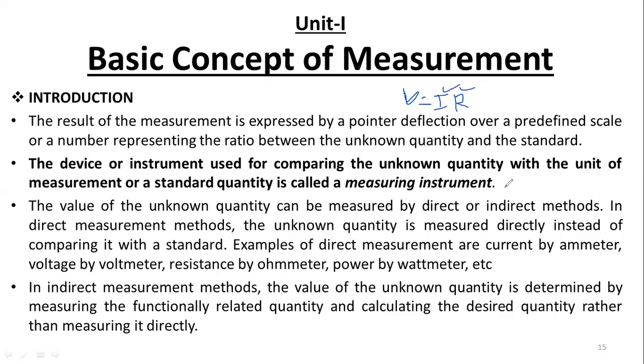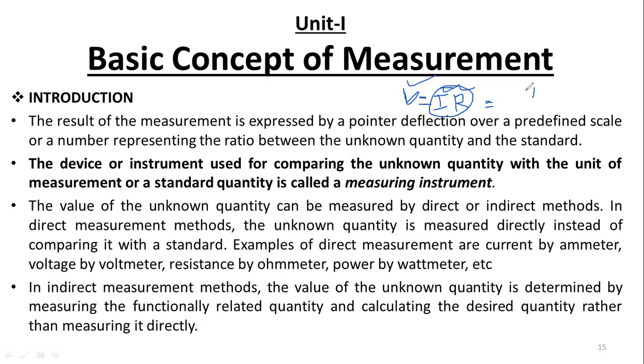Yes, sir, it is possible. The formula V equal to IR is already there. By using the ammeter, we can measure the current. We can measure the resistance by the ohm meter. If you know these two values, the product of current and resistance will give the voltage value. Yes, we have measured the voltage. So this is called an indirect method. To measure the voltage, we are not using a voltmeter, but we are using the ammeter and ohm meter.